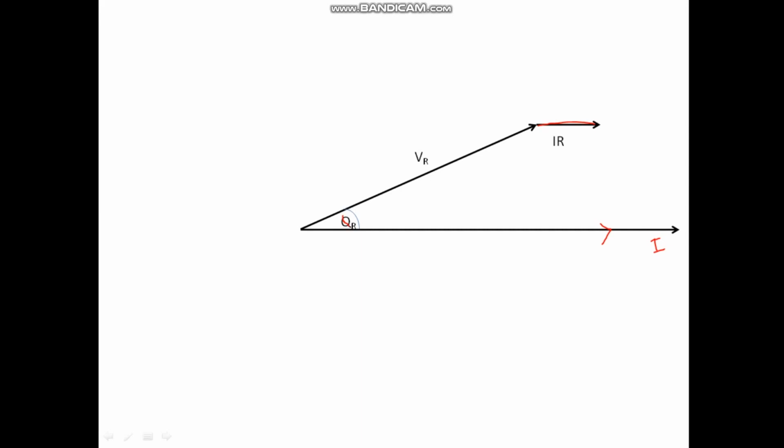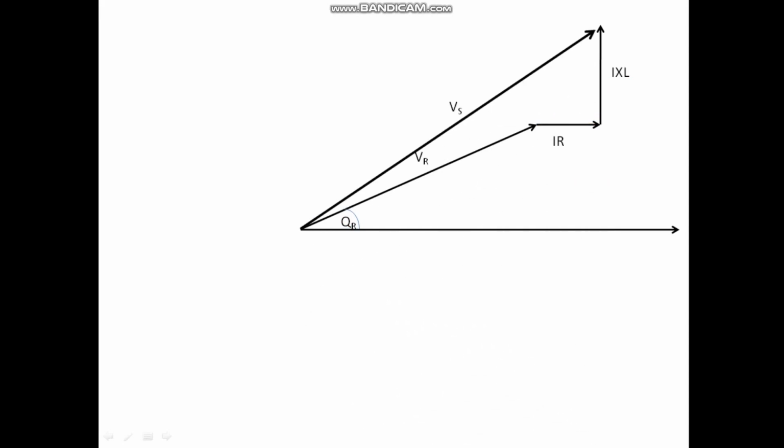Next I have to draw IXL. Now IXL is the voltage across the pure inductor, not resistor, pure inductor. It means the voltage across the inductor is leading current exactly by 90 degrees. I would have drawn it here, the same line I have shifted from here. So now VR plus IR plus IXL is what?